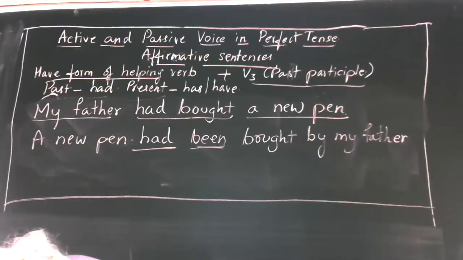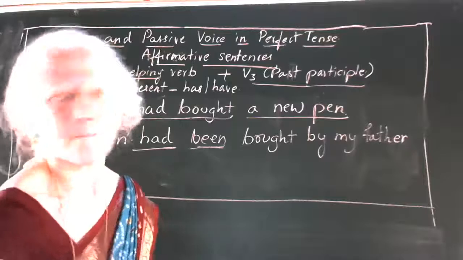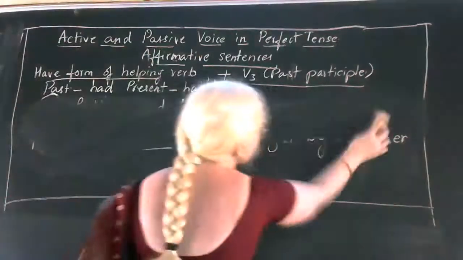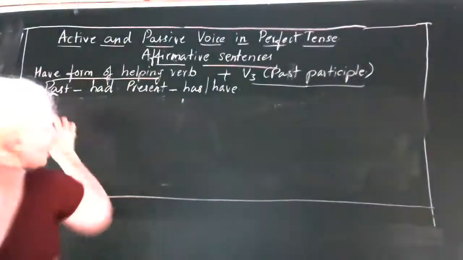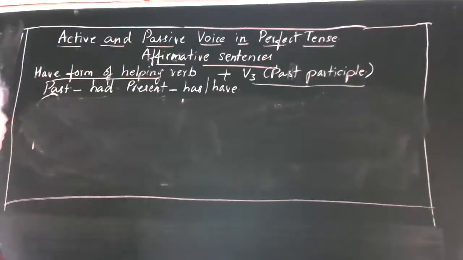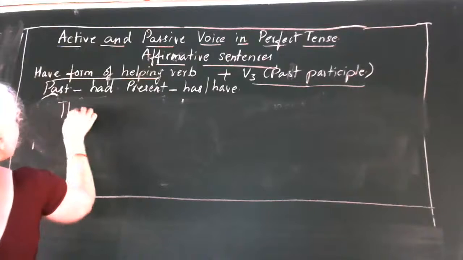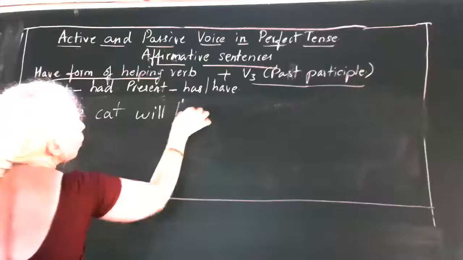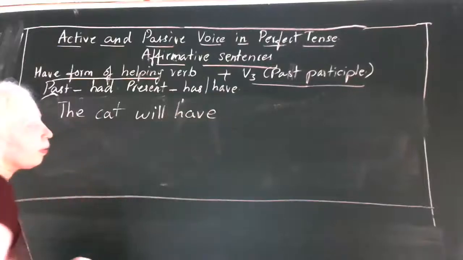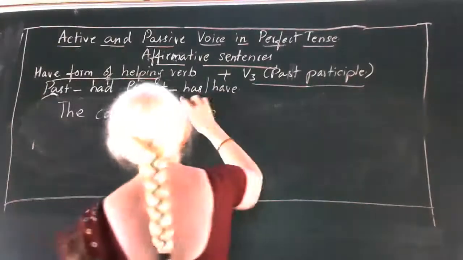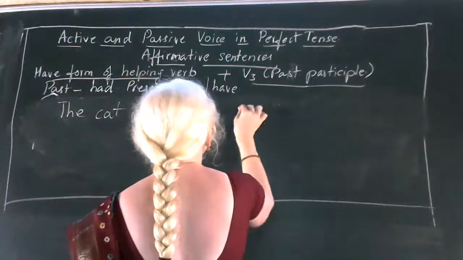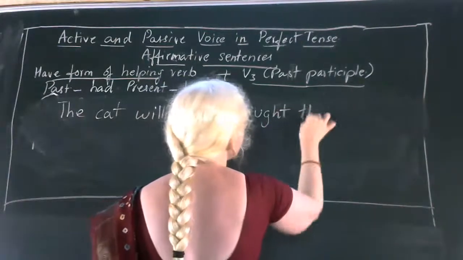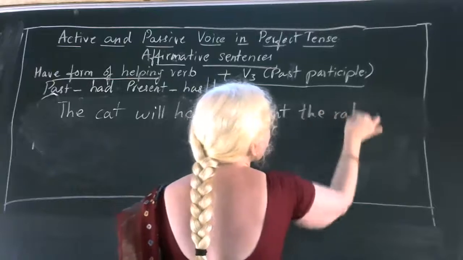Now we'll take another example. "The cat will have caught the rat."